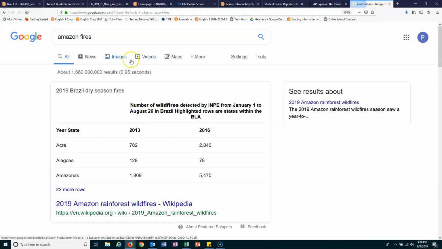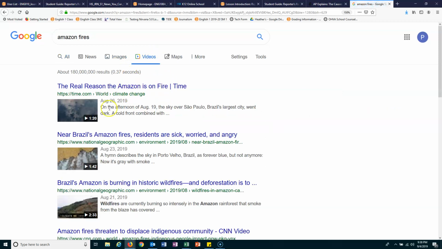When that pops up, you always have the video option. If you want to look at a video, you can watch that minute-and-20 video, minute-and-42, whatever you want to do. It doesn't have to be the exact same article or the exact same story, but it has to be something that is very similar.